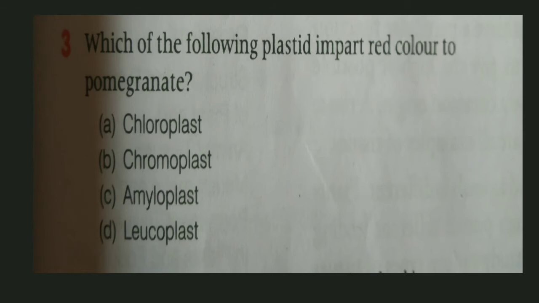Second is chromoplast. Yes, might be this is the correct answer. Chromo means color and plast means plastid, colored plastid. Then amyloplast and leucoplast are definitely colorless plastids. So the correct answer of this question is chromoplast. Pomegranate has the red color, or we can say pink color, due to what? Due to chromoplast present in it. Moving with our next question.